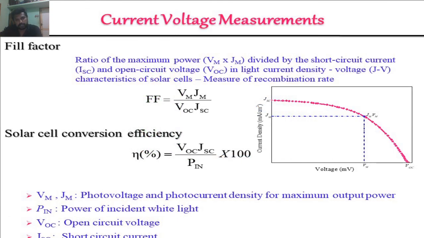The current voltage measurements. Finally, we get the current voltage data, plot the curve, and calculate the fill factor, and also calculate the solar conversion efficiency by using this formula.